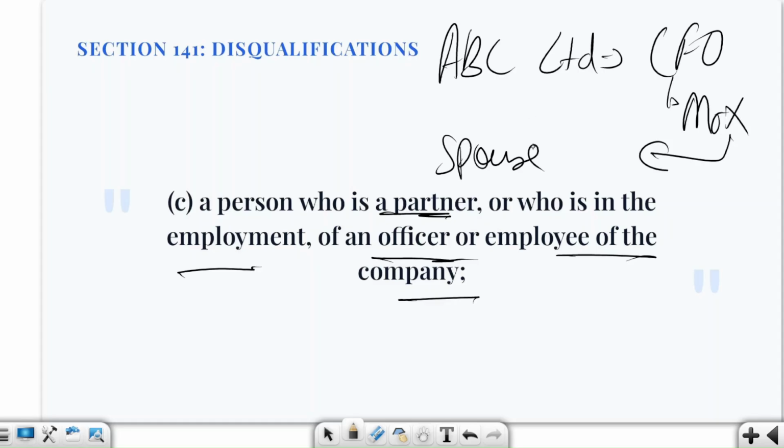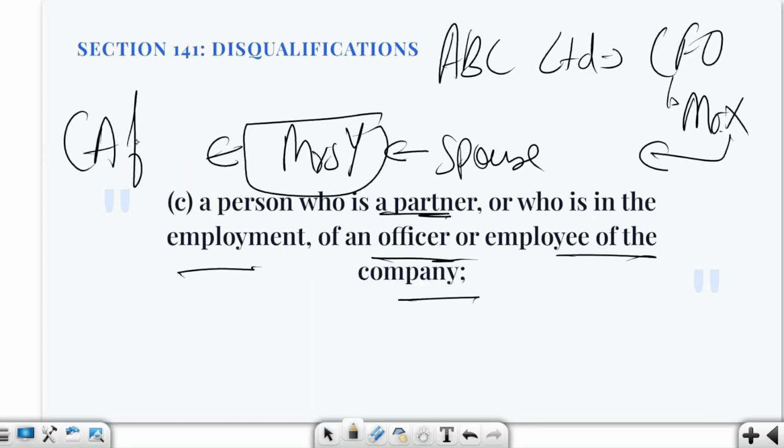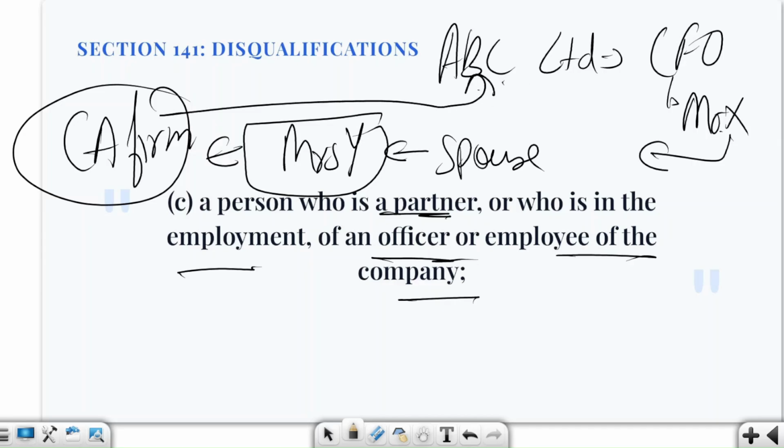No. Here what is happening? Mr. X's spouse, let us say Mrs. Y, is a partner in a CA firm. Now, you are not going to appoint the CA firm as the statutory auditor for ABC Limited. So, this clause is concerned with a person who is a partner of or in employment of an officer or employee. The relationship is not simply any relative. The exact statutory relationship matters here. We are not saying that anybody related to an employee. We are simply saying partner.